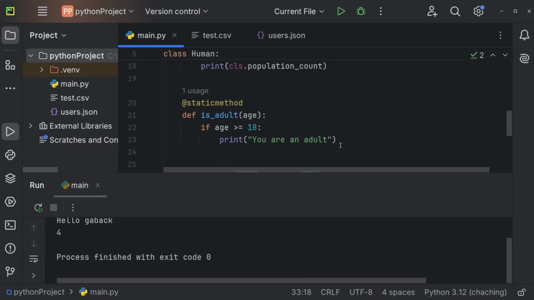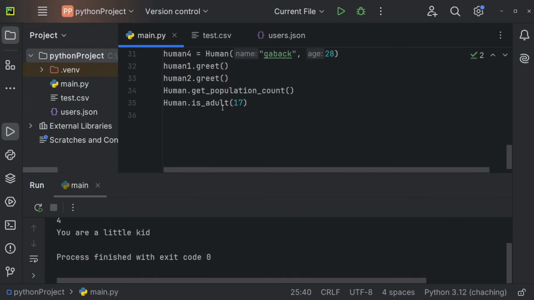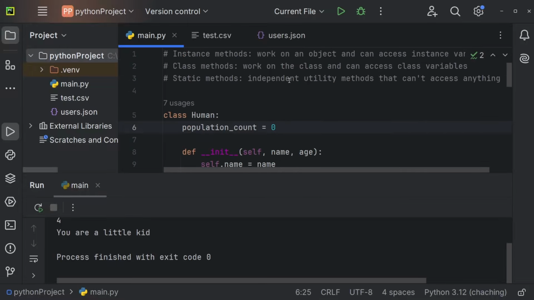But we could of course fix that, so we could also say else print you are a little kid. Let me execute this, and we're getting you are a little kid. So you can use a static method if you just want to create an independent utility method. So something like checking age, for example. But most of the times you'll especially use instance methods and class methods.